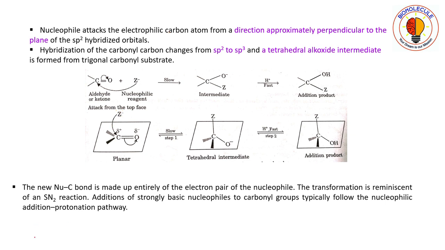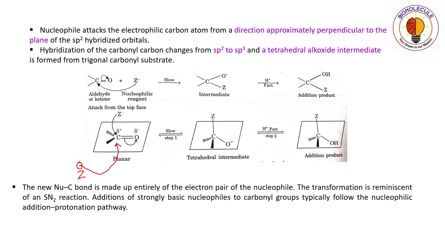It may be from above the plane, or it may be from below the plane, depending on the approach. Here the nucleophile may be present below the plane and it may attack the carbonyl carbon from below the plane. Two attacks can be possible.